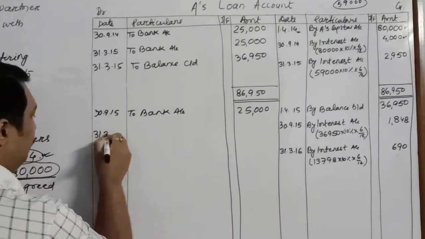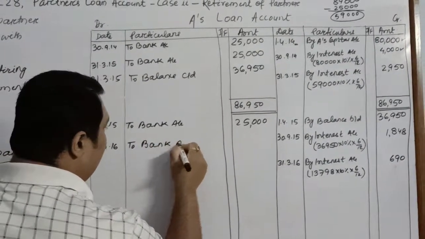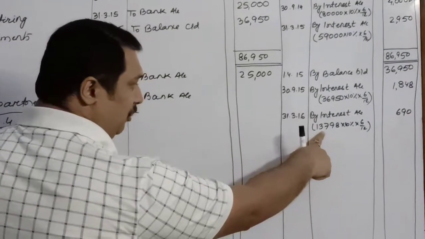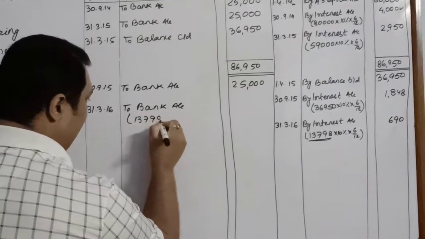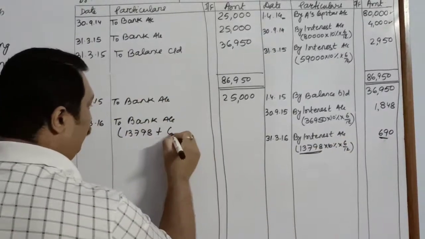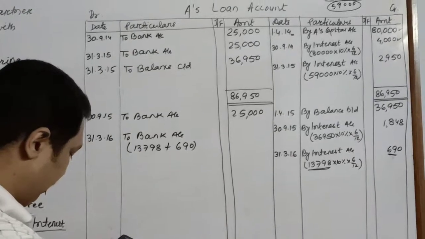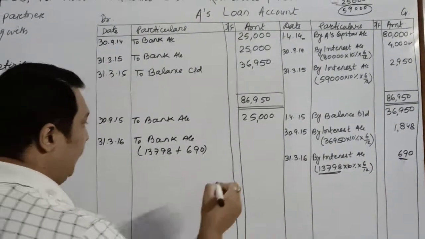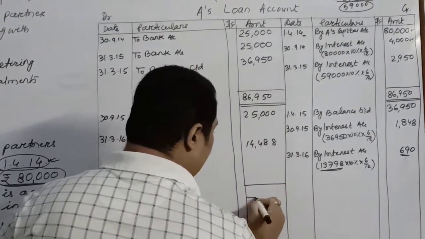And on 31st March 2016, which is my fourth installment date, I will pay the amount left for the fourth installment. Amount left for the fourth installment is 13,798 plus interest. How much is the interest for the fourth installment? 690. So this 13,798 plus 690 will be paid off, 14,488, as the last installment.